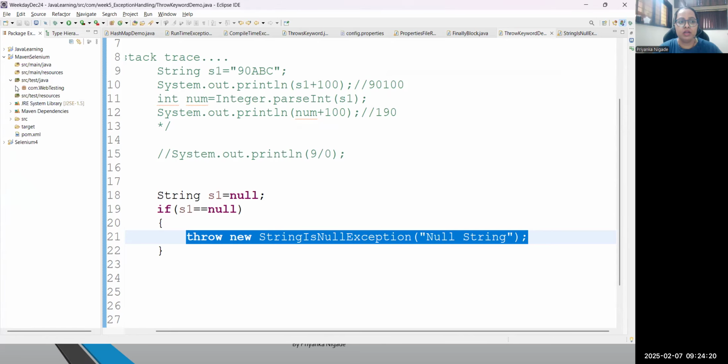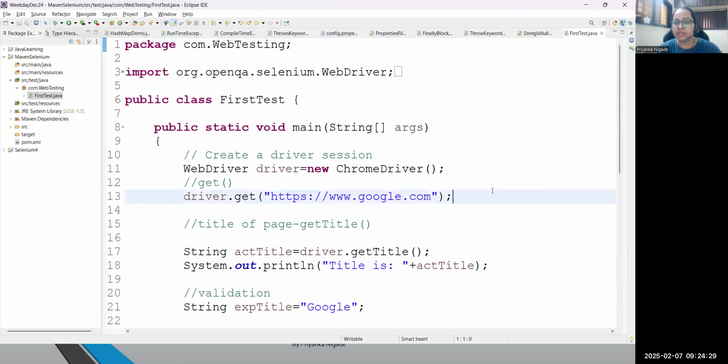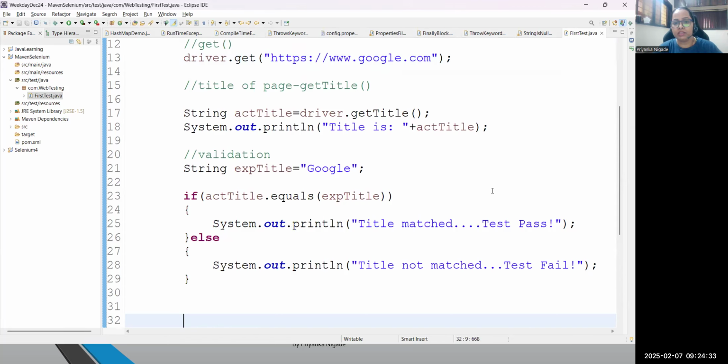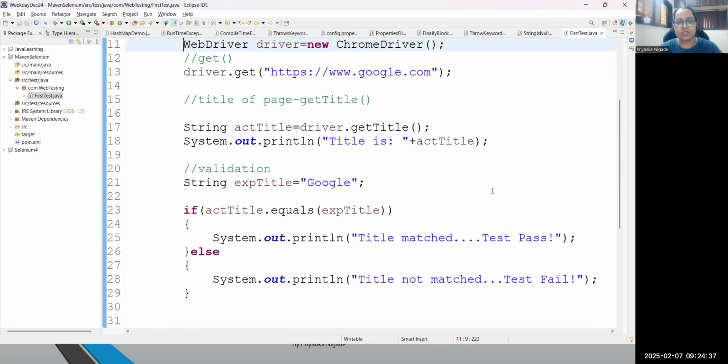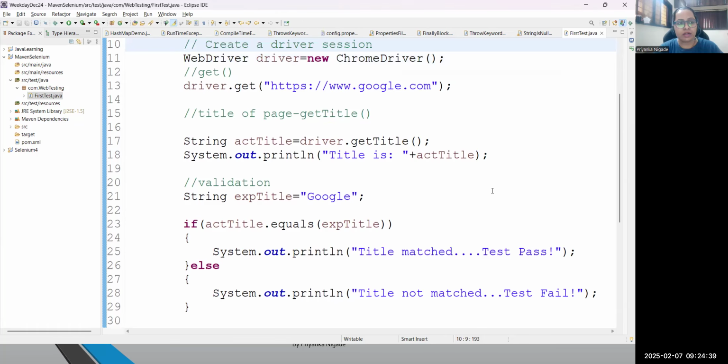Please remember, in real time we are going to follow the Maven project only. Okay, so setup is already completed. Do this setup; those who are facing challenges in the setup, let me know, I will help you. And if you remember, this was the last test case which we have seen, correct? How to open a browser, what command is used for that, right?